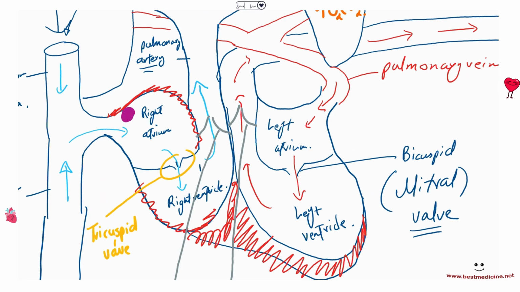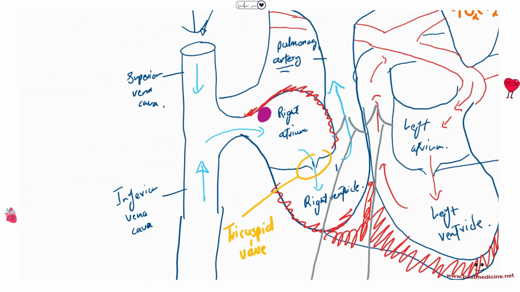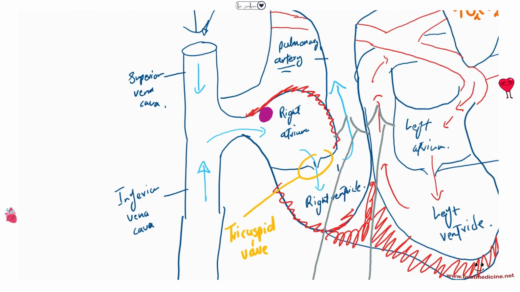So this is the space that generates an electrical impulse that spreads to the atria first, and then eventually into the ventricles, and it helps deliver this wave of contraction. So first the atria are going to contract, then it's going to delay a little bit, and then it's going to go into the ventricles, and then the ventricles will contract. So this special area that contains pacemaker cells, that's called the pacemaker of the heart. Okay, pacemaker of the heart.